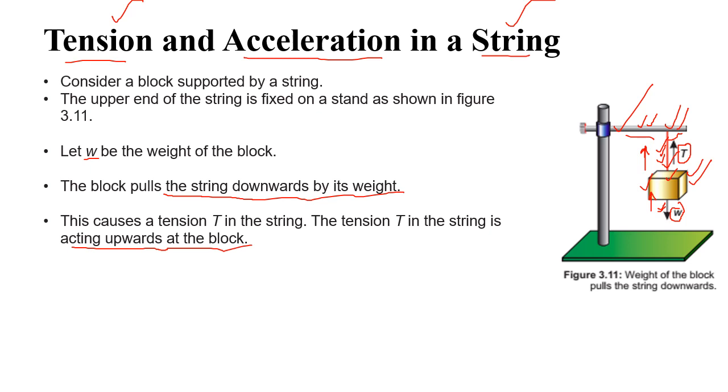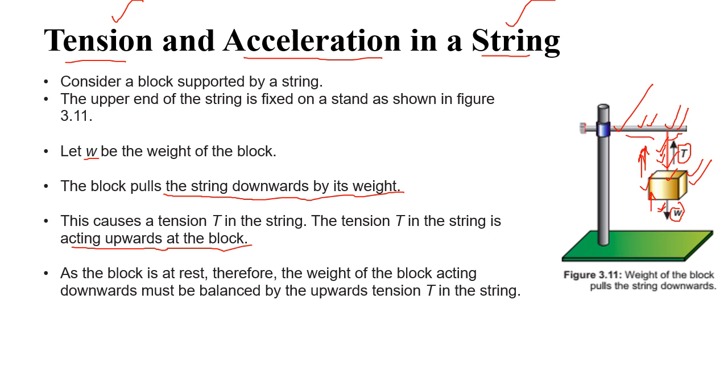So in reaction, the string will apply an equal force on the block which will be upward, right? The block is at rest. Now if you are talking about the magnitude, since the block is at rest, it means the weight and the tension both will be equal, right?